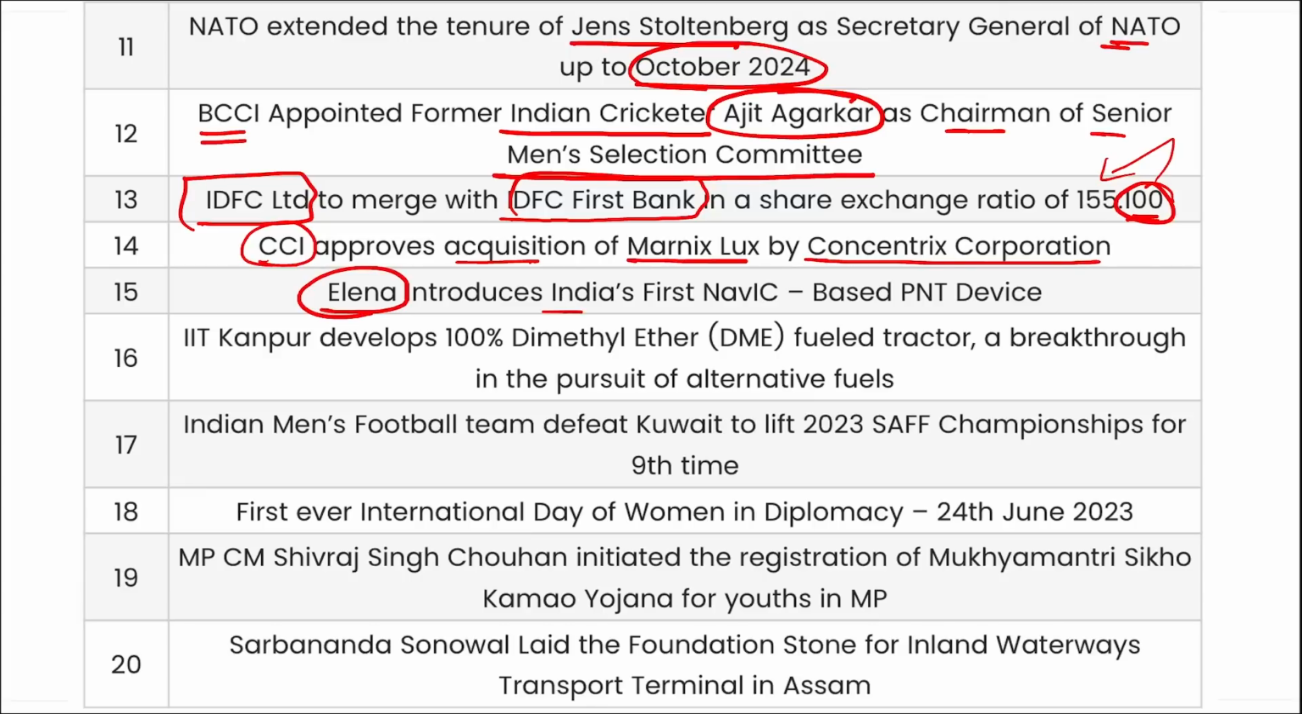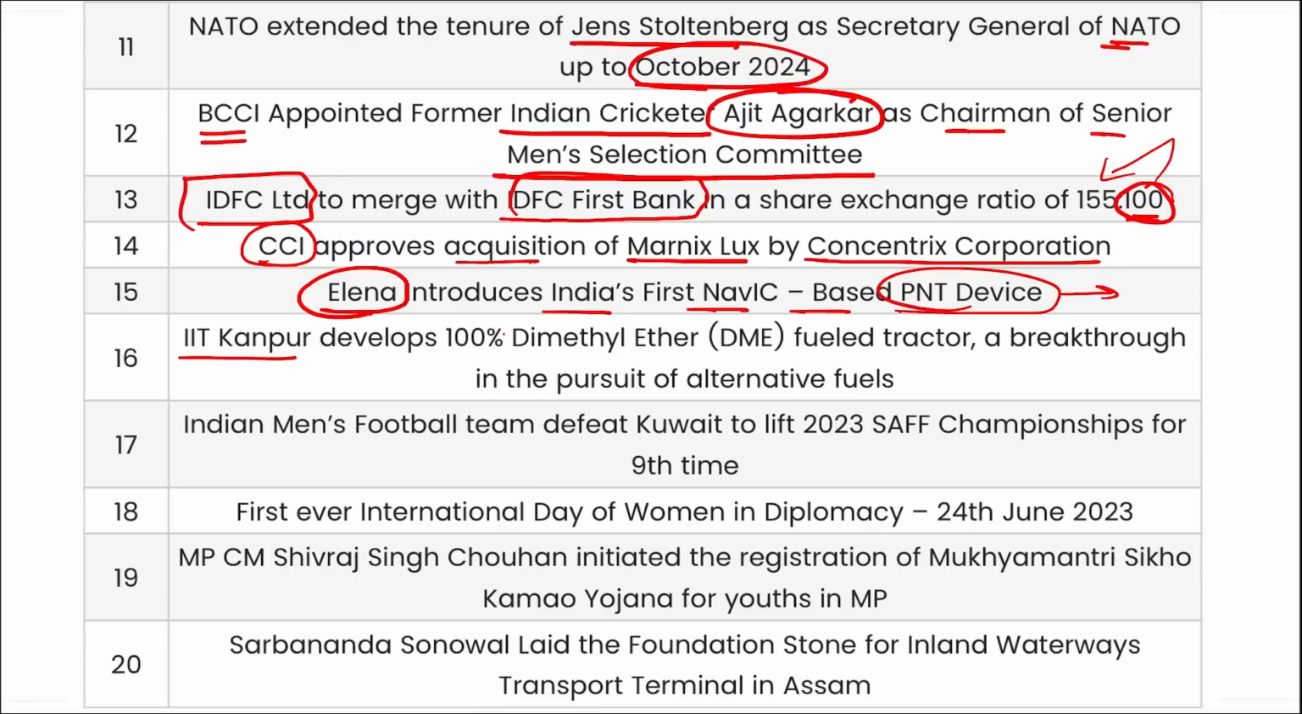Alina introduced India's first NAVIC-based PNT device, and this device will be a better solution for navigation and having the coordinates even at higher altitudes, right?